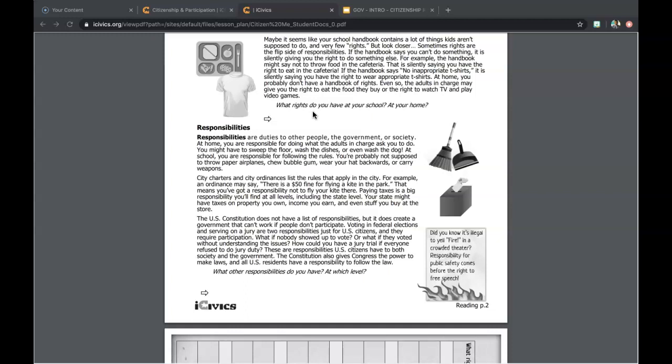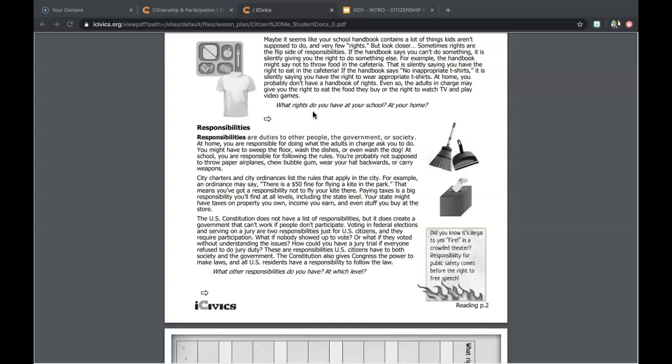Responsibilities are duties to other people, the government, or society. At home, you are responsible for doing what the adults in charge ask you to do. You might have to sweep the floor, wash the dishes, or even wash the dog. At school, you're responsible for following the rules too. You're probably not supposed to throw paper airplanes, chew bubble gum, wear your hat backwards, or carry weapons. City charters and city ordinances at the same time list the rules that apply in a city. For example, an ordinance may say there's a $50 fine for flying a kite in the park. That means you've got a responsibility not to fly your kite there.